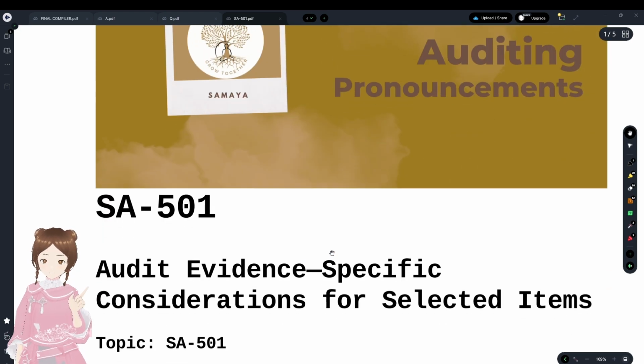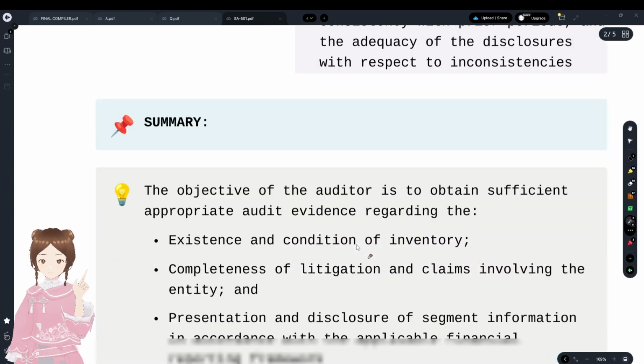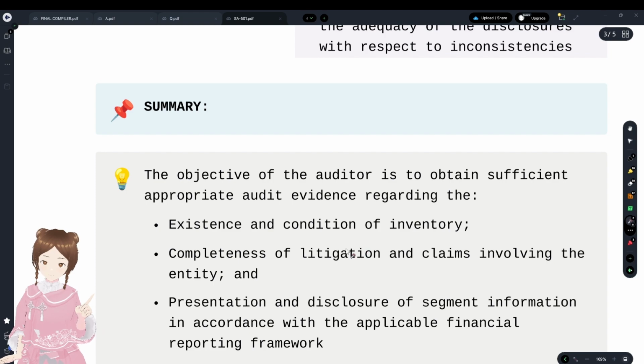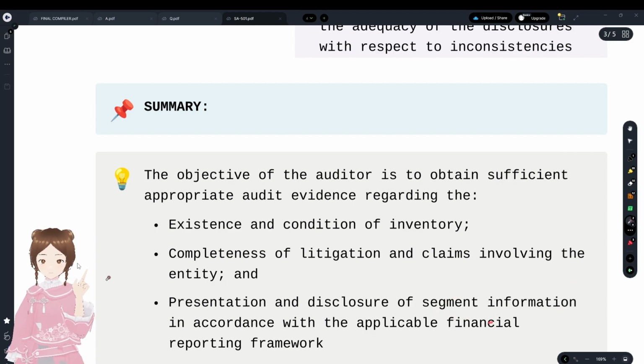And now we'll discuss SA Note 1, audit evidence of specific considerations for selected items. We'll see what all those selected items are, and the objectives of the auditor. The objective of the auditor is to obtain sufficient appropriate audit evidence with regard to existence and condition of inventory, completeness of litigation and claims involving the entity, and presentation and disclosure of segment information.